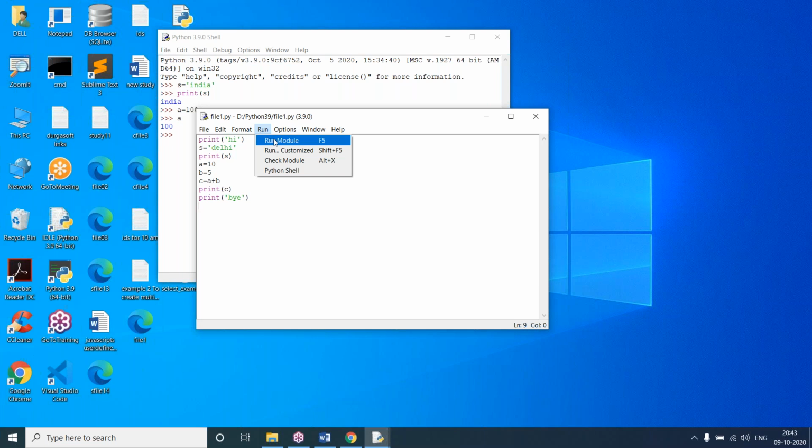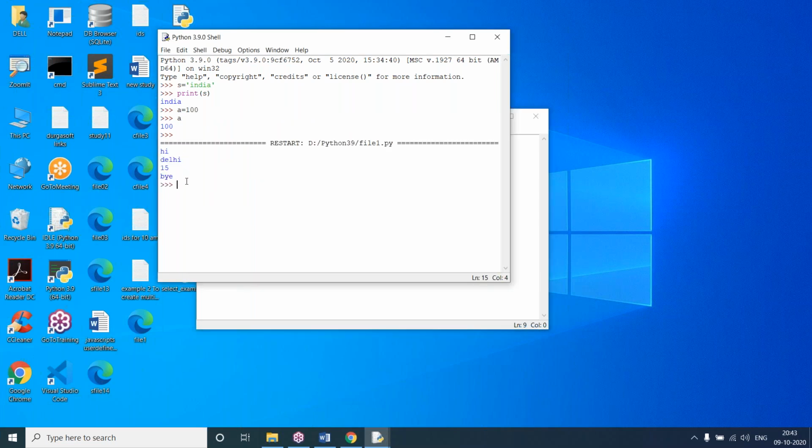We wrote some statements, so it is like a program. When I say run module, whatever file we have created, whatever program we wrote here, it is a module. A Python file, a Python program, is a module. So click on run module. It is giving the result here. Here you can see the result.